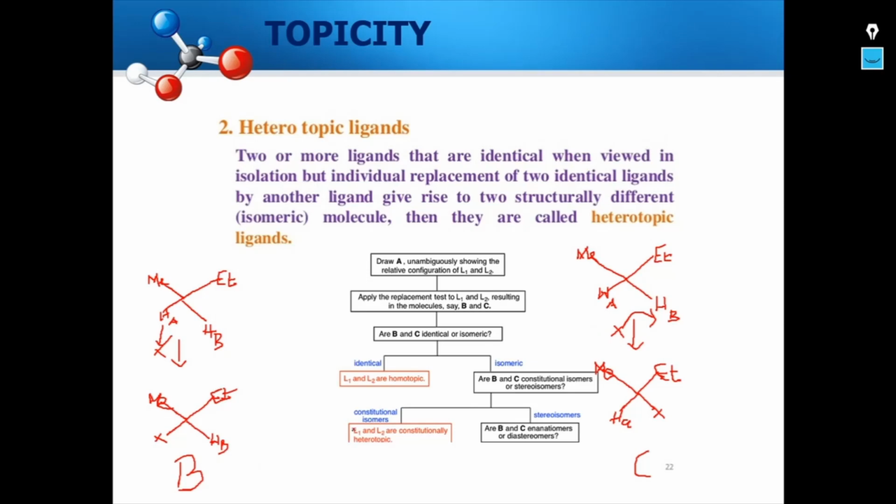If they are constitutional isomers, then HA and HB are constitutionally heterotopic. And if they are stereoisomers, we have to check whether B and C are enantiomers or diastereomers. Obviously, B and C are enantiomers because they are non-superimposable mirror images of each other. Therefore, your HA and HB are enantiotopic.